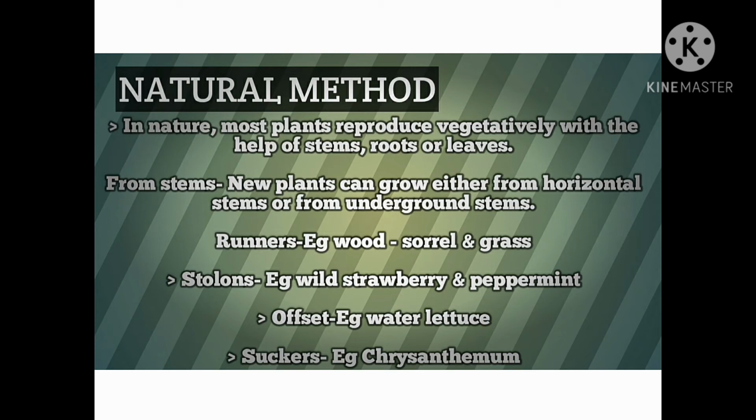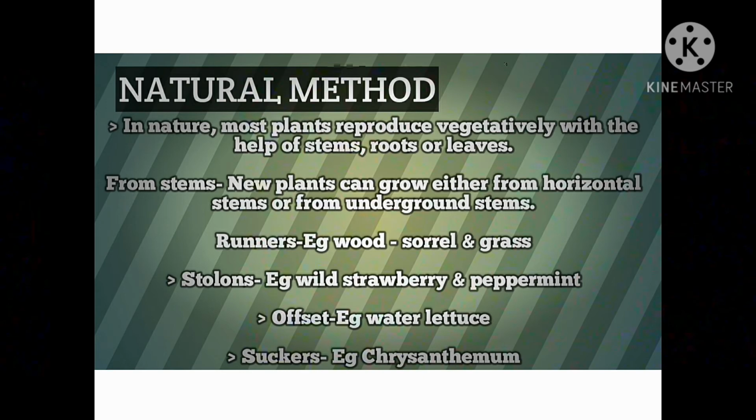So with the natural method, the plants can grow. In nature, most of the plants reproduce vegetatively with the help of stems, roots or leaves, and there are many examples of it. Suppose I want to grow it from a stem, what will we do? New plants can grow either from horizontal stems or from underground stems also.